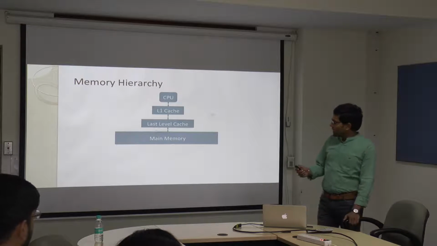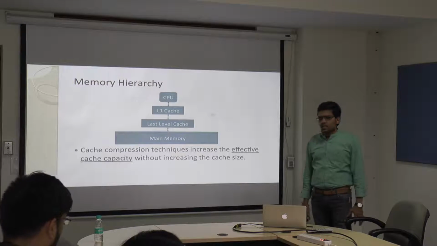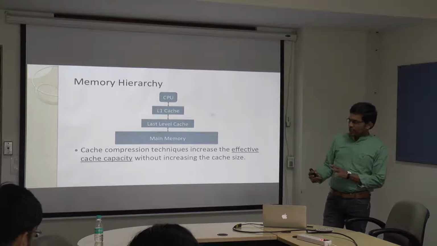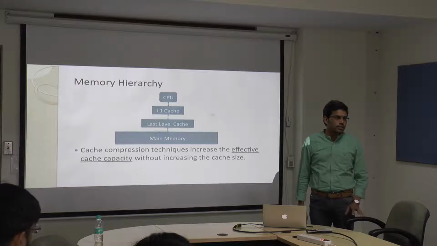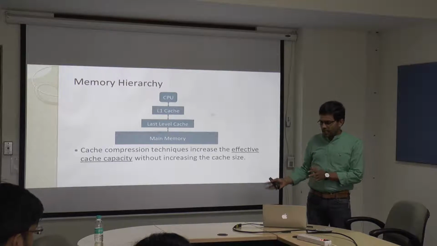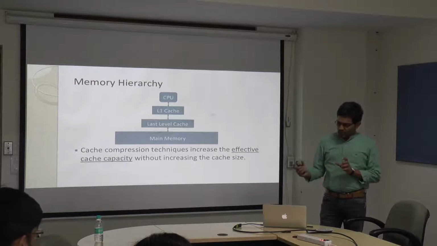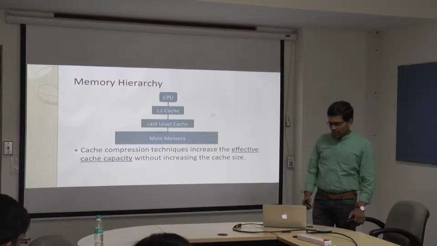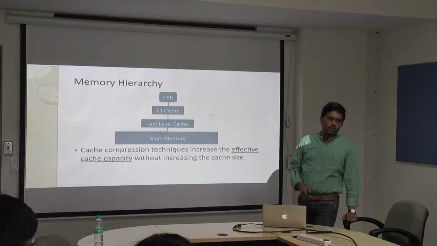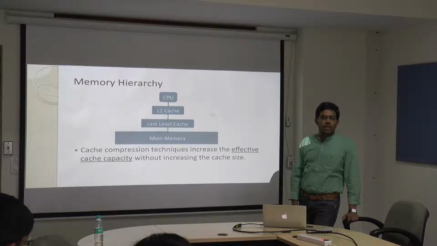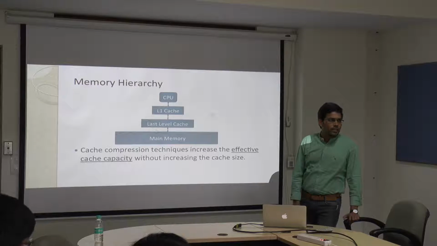Cache compression is a technique which increases the effective cache size, as long as the data we are dealing with has the property of compression. If the same data is repeated, or if the data has some pattern that can be captured, then we can compress it, so that rather than dedicating 64 bytes of block space, we can compress everything into 16 bytes or something, and use the remaining 48 bytes for something else.